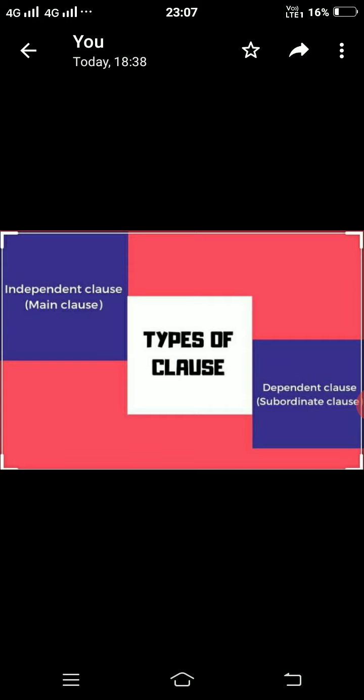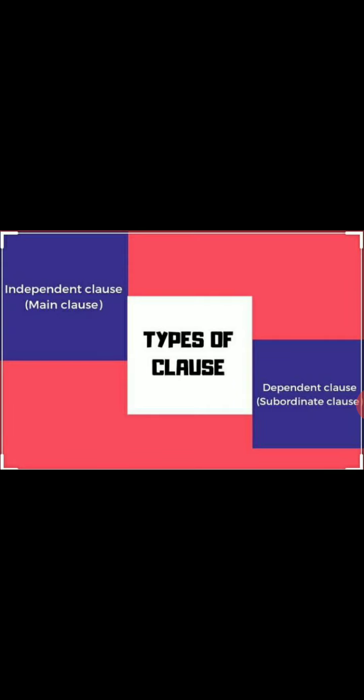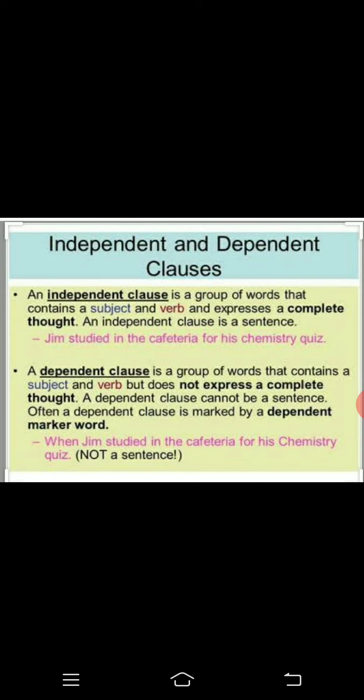As we studied earlier in the first part of the video, students, clauses are of two types. The first type is the independent clause or main clause, and the other type is the dependent clause or subordinate clause. An independent clause is a group of words that contains a subject and a verb, and it expresses a complete thought.